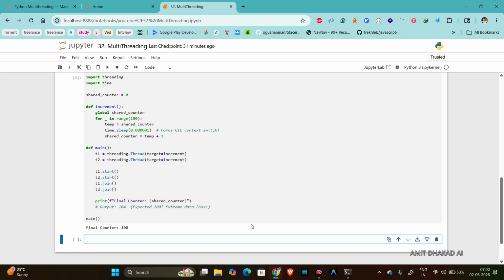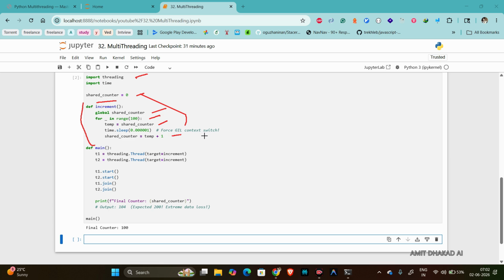So you can see our answer is 100 for this one. Okay, so we need to import threading. We have a shared counter here, set to 0. We have one function, and inside that we are using global shared_counter. We are having a for _ in range(100) loop, right? And we have a temporary variable that is storing the shared counter, and we are using time.sleep, and we are doing shared_counter equals temp plus 1, right?